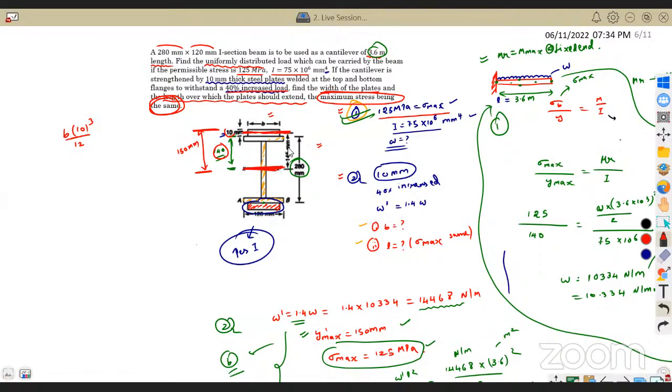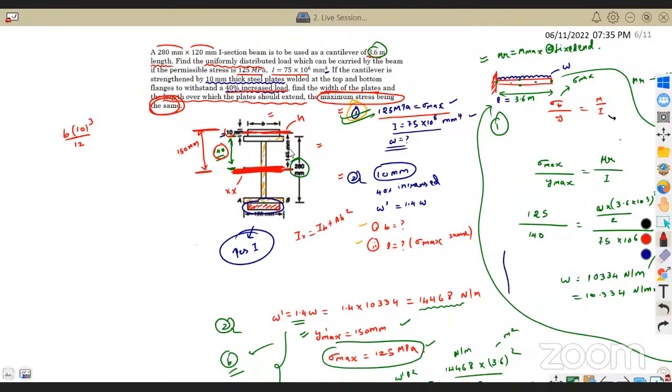Yes, what should I do? I know the moment of inertia about this axis, and I want to find it about this other axis. Parallel axis theorem, right? I have discussed that in mechanics and also in strength of materials. Simply use the parallel axis theorem. I know about this axis, let it be h. I want to find out about this axis, let it be xx. Ix will be equal to I h plus A into h square.